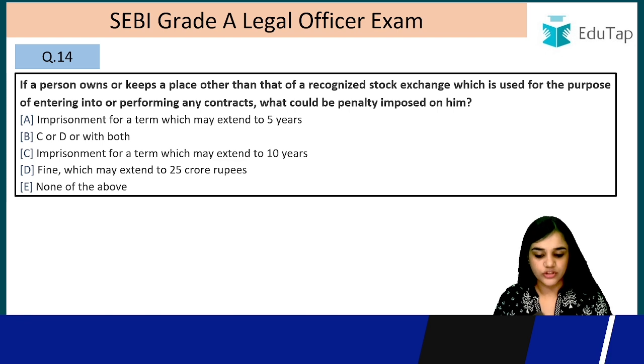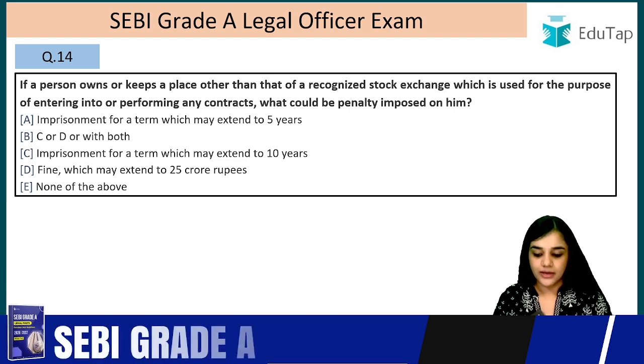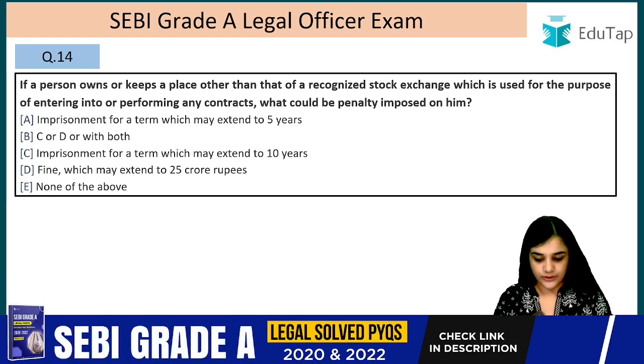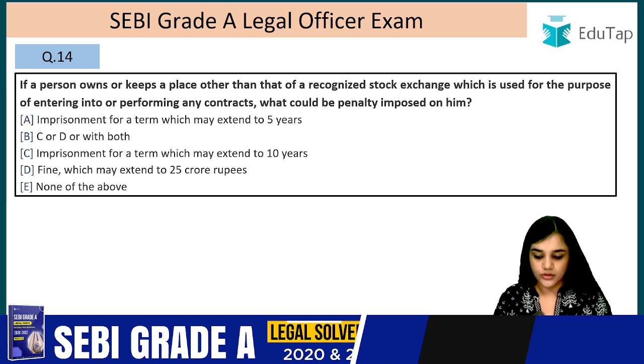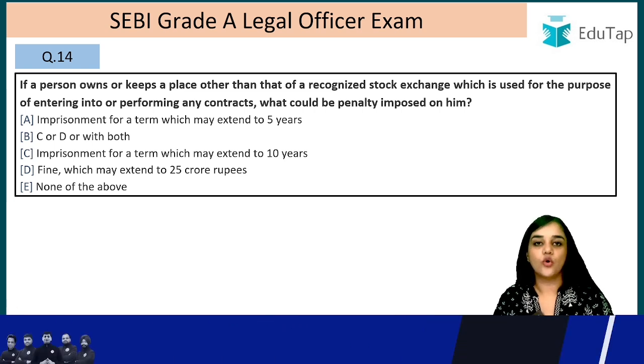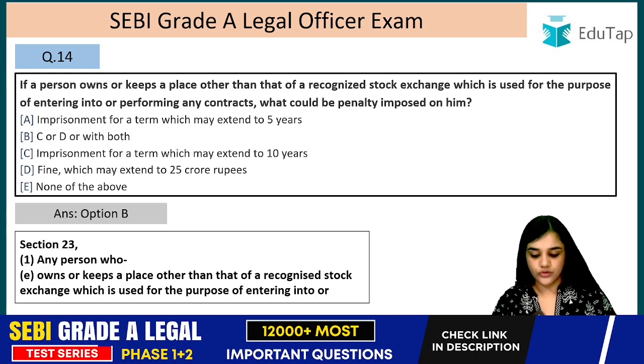Imprisonment for a term which may extend to 5 years, imprisonment for a term which may extend to 10 years, fine which may extend to 25 crores, C or D or with both. Answer is B, C or D or with both. Explanation, section 23. Any person who, it is given in subclause E, right?